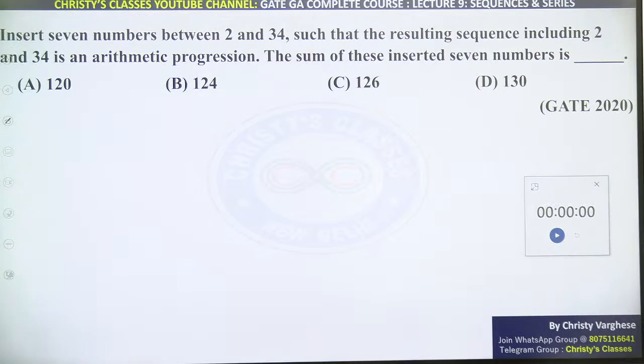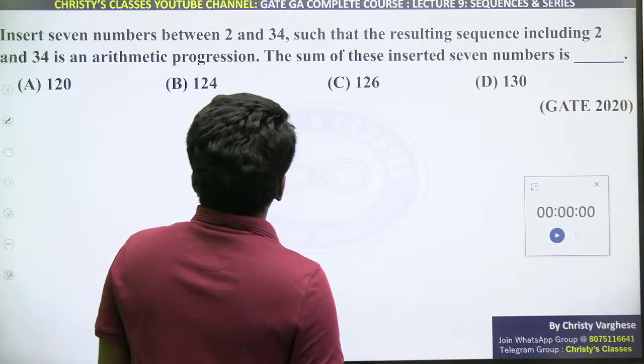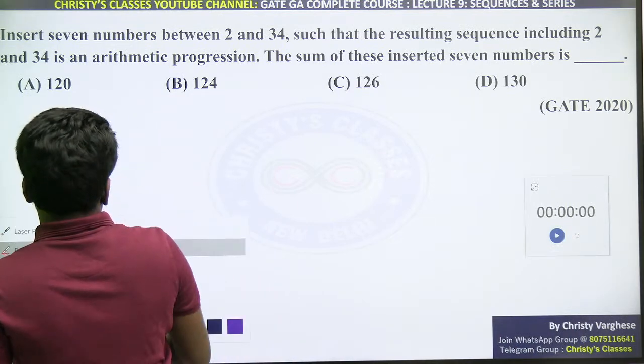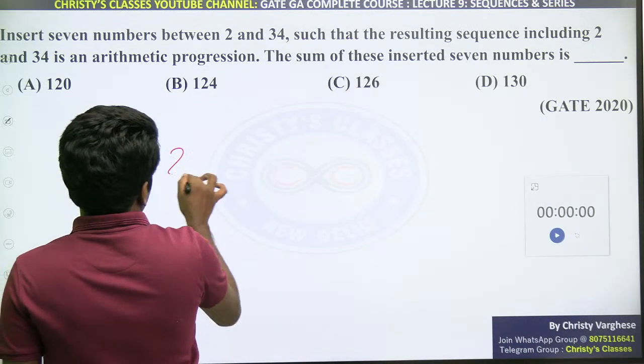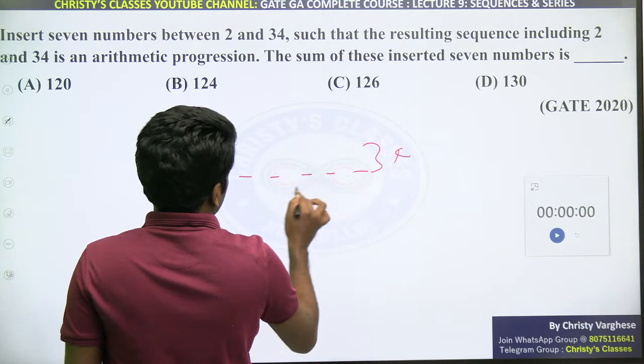Okay, so the time is up. So here the question is saying that insert 7 numbers. Insert means put. उसके बीच में insert करना है 2 और 34 के बीच में. 2 और 34 के बीच में मतलब 2 और 34 included, there will be 9 numbers ना.